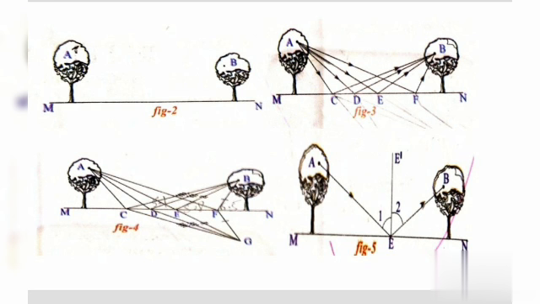If we draw a normal EE dash at the point E, then we can easily find that the angle AEE dash is equal to the angle E dash EB.